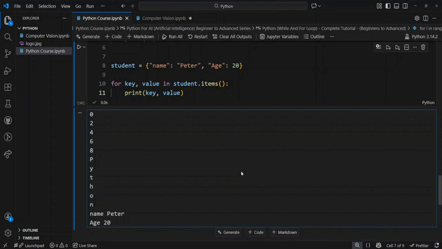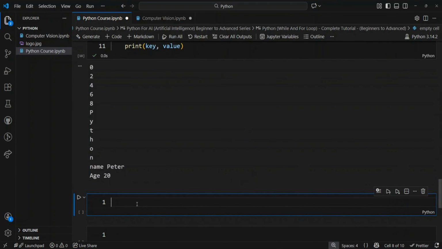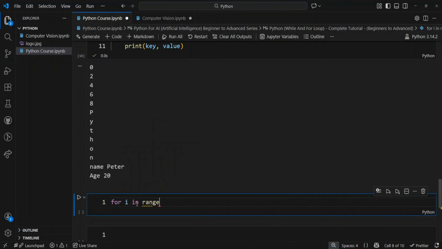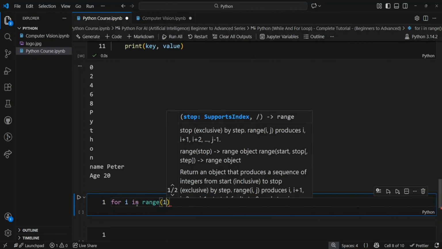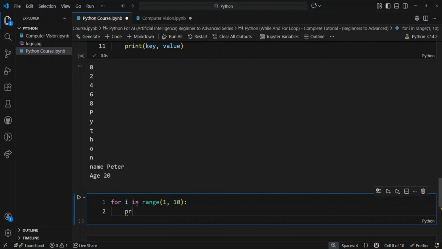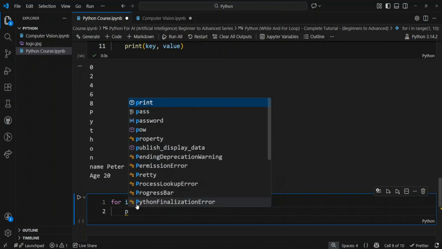Using break and continue keywords in a for loop is also possible. Let's say if you want to break when the 5 comes, or we want to continue if the 5 comes in the loop. Let's create a for loop for i in range, and let's specify a range 1 and 10 and colon, and let's create a condition.